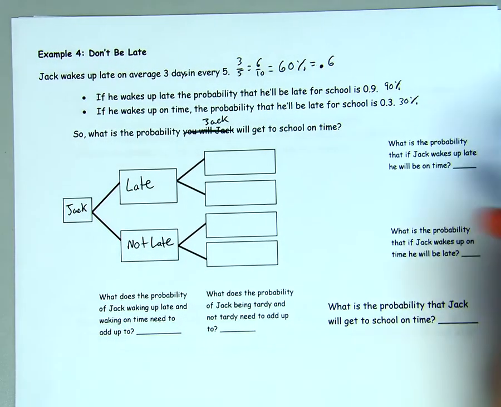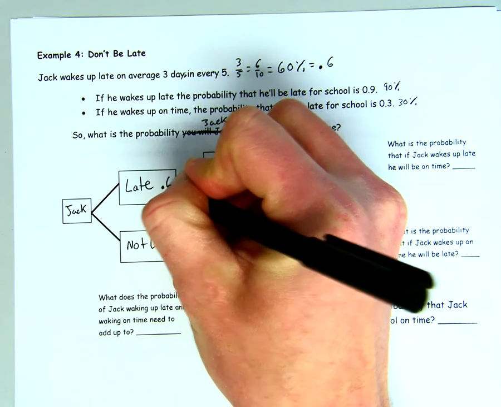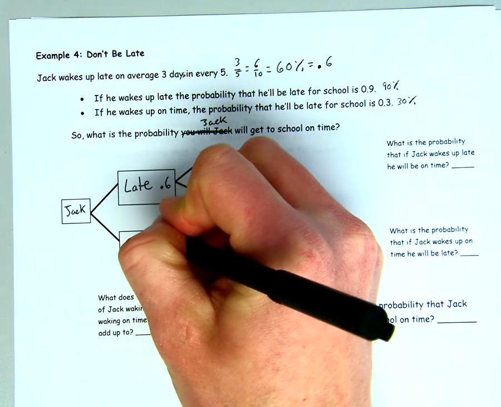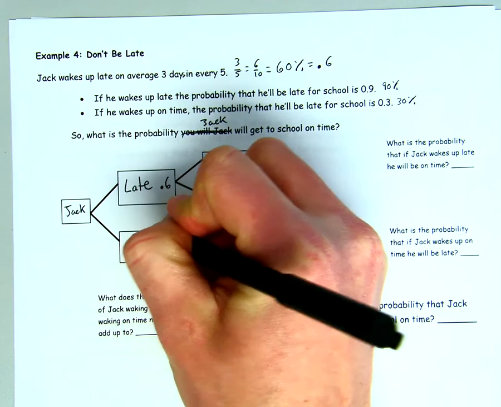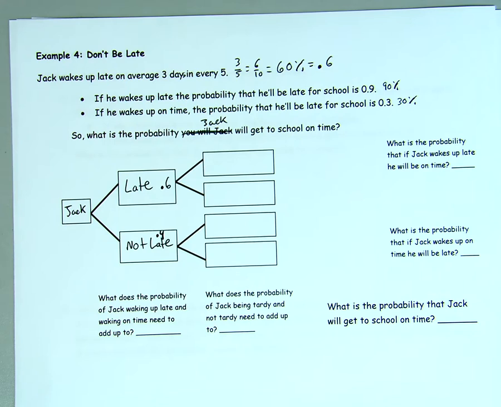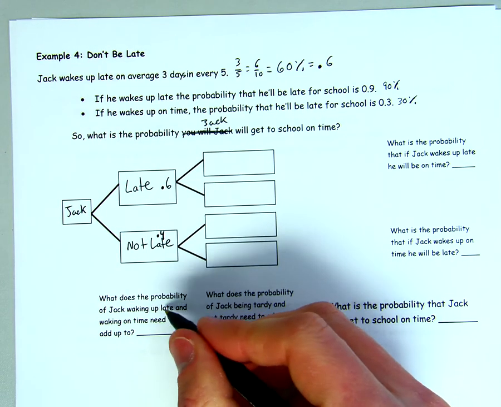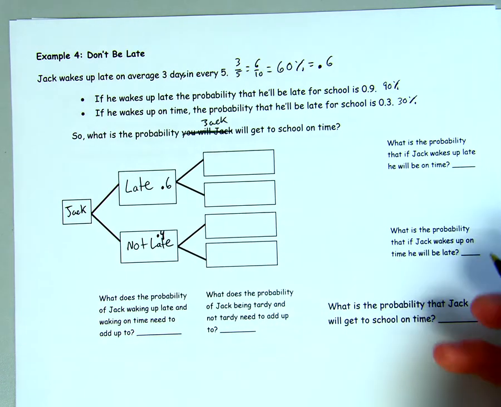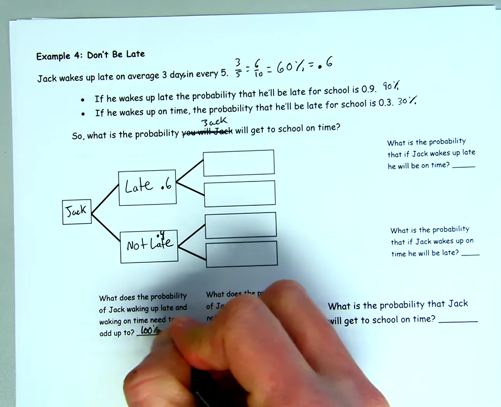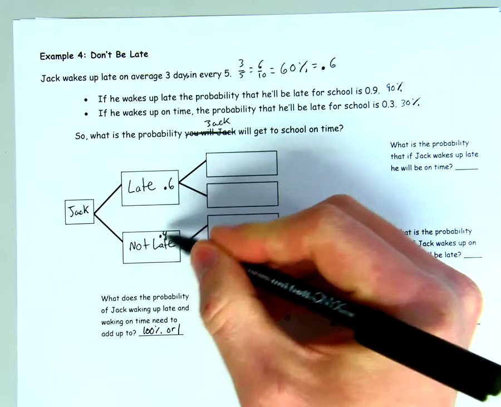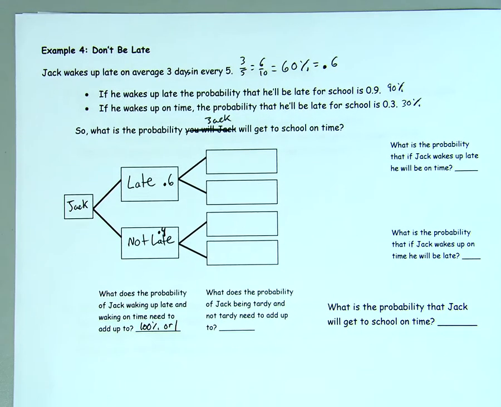If Jack wakes up late 60% of the time, that means he doesn't wake up late 40% of the time, so 0.4. Waking up late and waking up on time need to add up to 100%. Again, 0.6 plus 0.4 is 1.